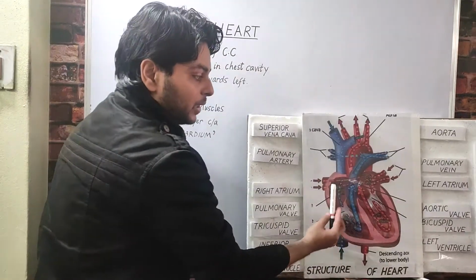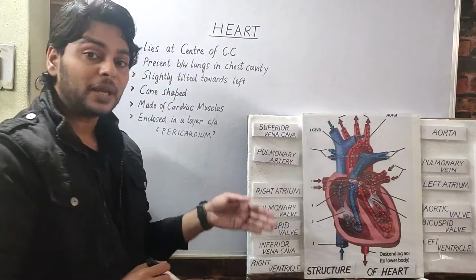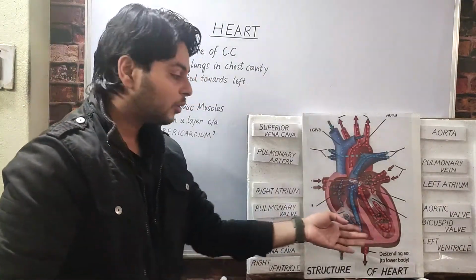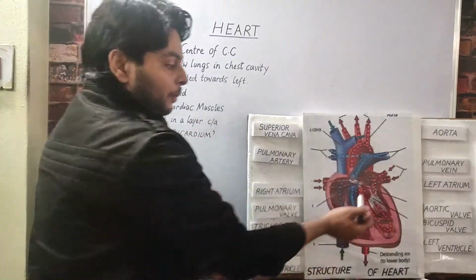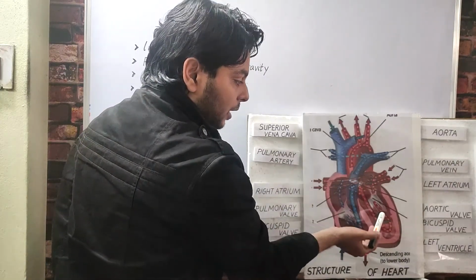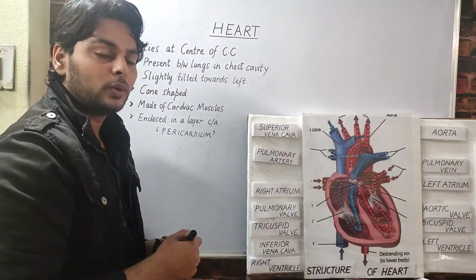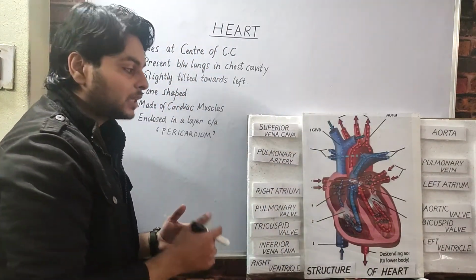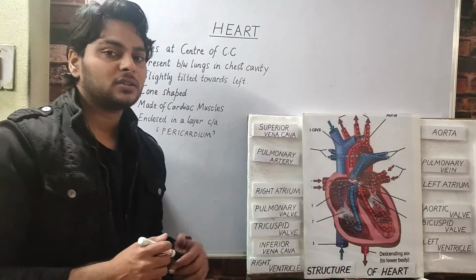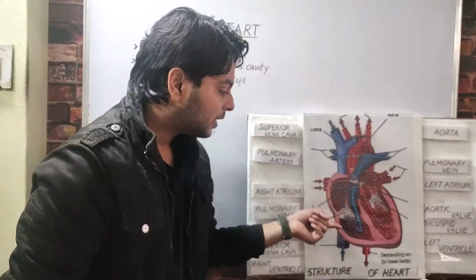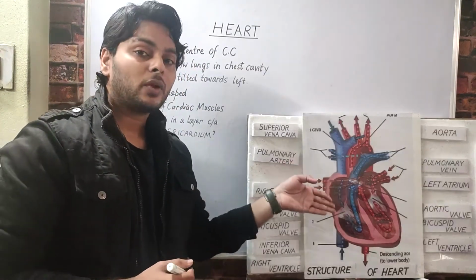There is a separation between the left side of the heart and the right side of the heart. This is the septum. This septum prevents the mixing of pure blood with impure blood. The left ventricle and left atrium are separated by a septum known as the auriculoventricular septum, and this is guarded by a valve known as the bicuspid valve. In the same way, the right atrium and right ventricle are guarded by a valve named the tricuspid valve.